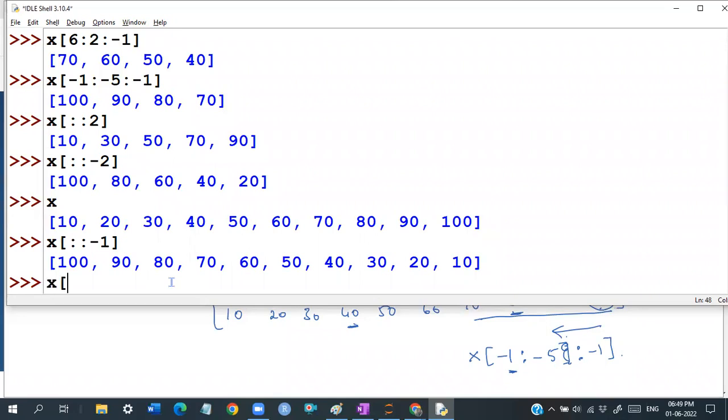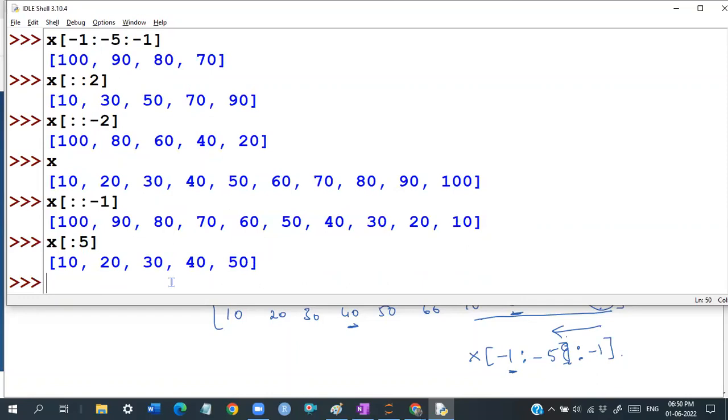Very easily we can go for that. I want to read the first 5 elements. I told you actually, guys, 5 is to 5. I want to read the first 5 elements in the reverse order. X of 5 is to -1.